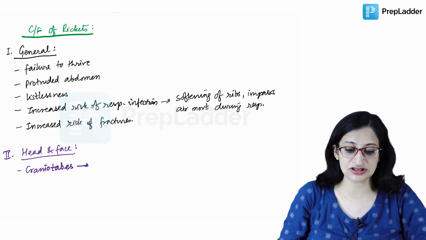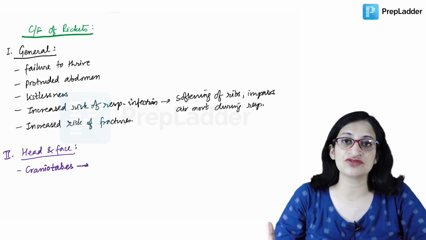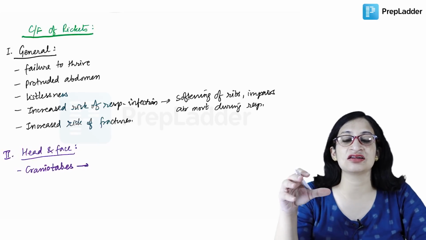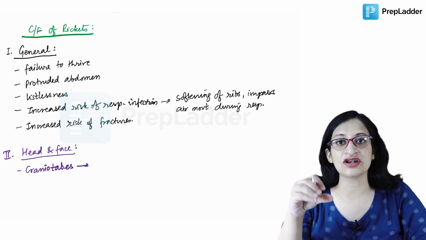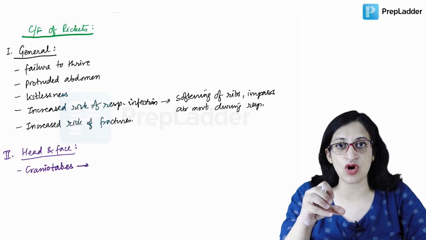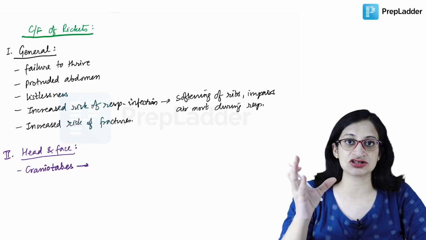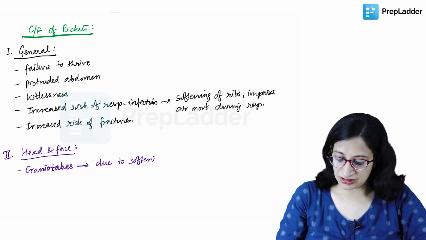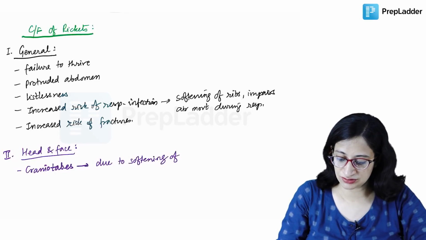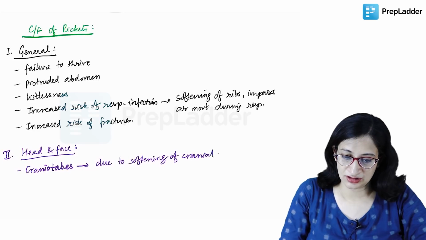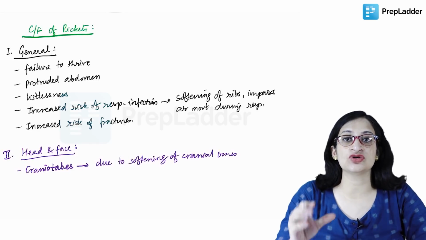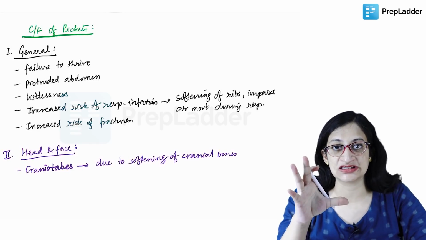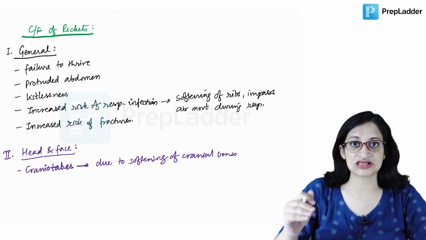So craniotabes is basically due to softening of the skull bone. If you press on the skull bone, you get a sensation as if you are pressing a ping pong ball and releasing it. So it is quite soft. Craniotabes is due to softening of cranial bones, and you get a sensation similar to pressing a ping pong ball and releasing, on pressing the skull.